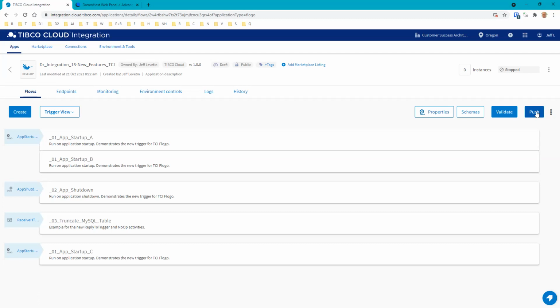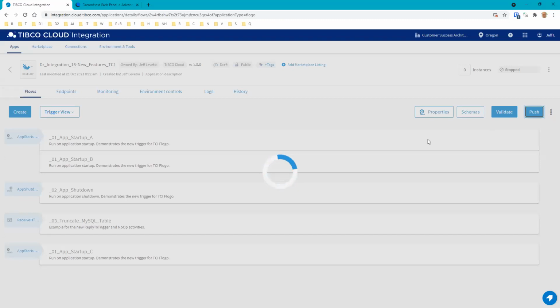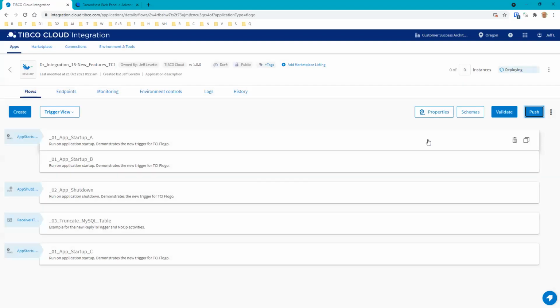But let's push the application. Push is really a compile and deploy. What this is going to do is compile this into the JSON and get it ready to be deployed. But there are currently no instances running for this. Let's wait a minute while this is getting deployed.